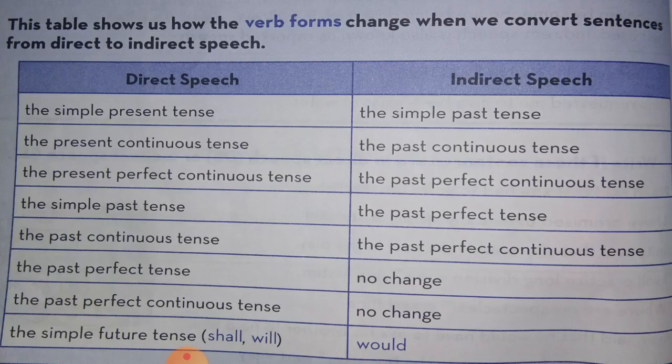Now let's see some changes in the verb form. Simple present tense changes to simple past tense. Present continuous tense changes to past continuous tense. Present perfect continuous tense changes to past perfect continuous tense. Simple past tense changes to past perfect tense. Past continuous tense changes to past perfect continuous tense. The past perfect tense, there is no change. Past perfect continuous tense, there is no change. Shall, will changes to would.